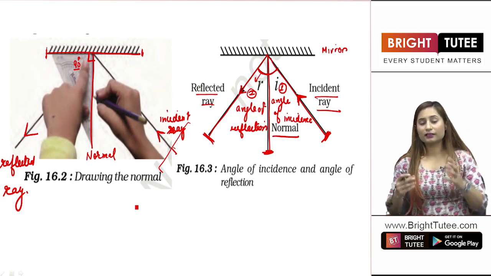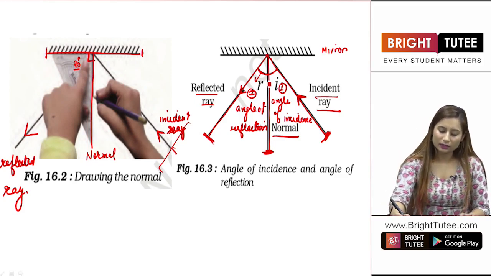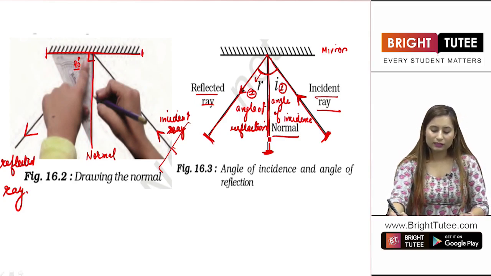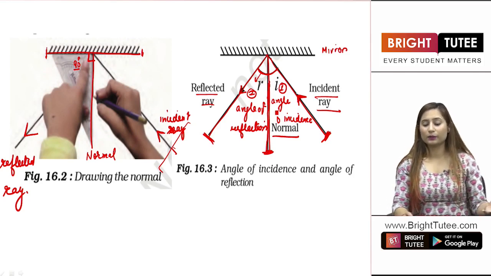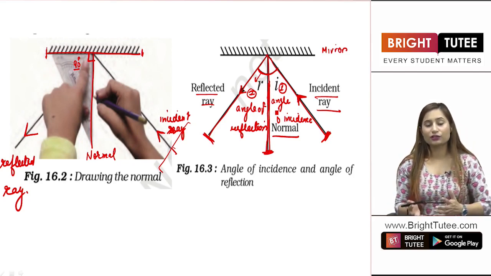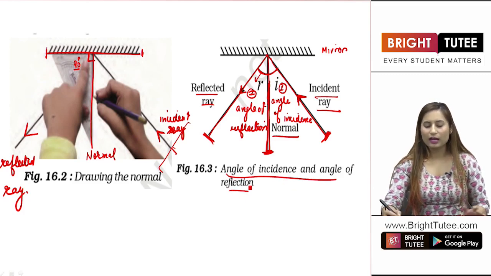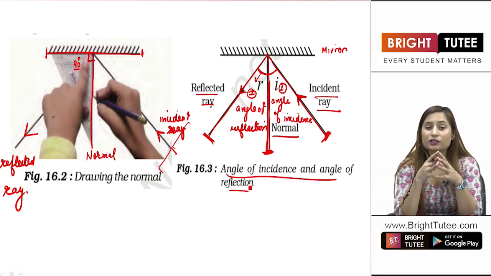Basically, we are telling how much the ray is deflected, right? This is the perpendicular ray from which we are measuring the deflection of each of the rays. The angle of incidence is the angle between the incident ray and the normal, while the angle of reflection is the angle between the reflected ray and the normal. So now we know about the angle of incidence and the angle of reflection as well.